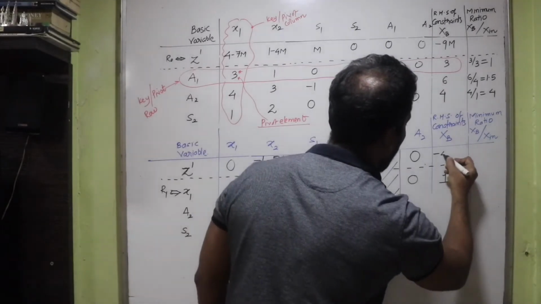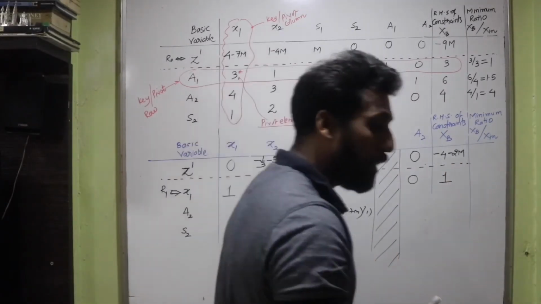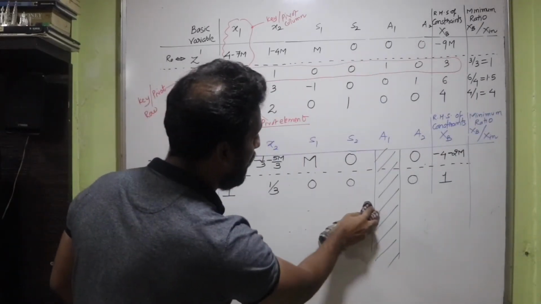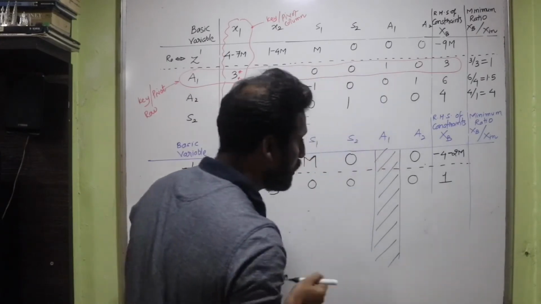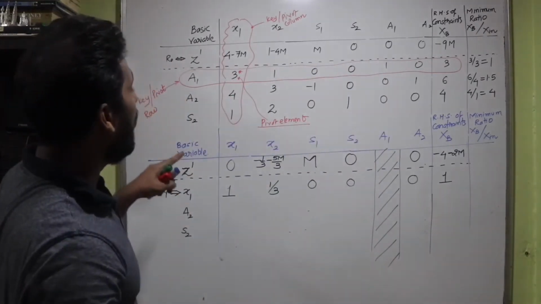So minus 4 and minus 2m is the answer that I've got. Let's remove the row operation from here. So that was your first row, isn't it? Simplification of the first row. Let's move on with the other rows also.